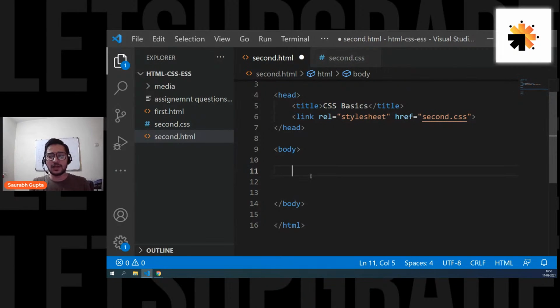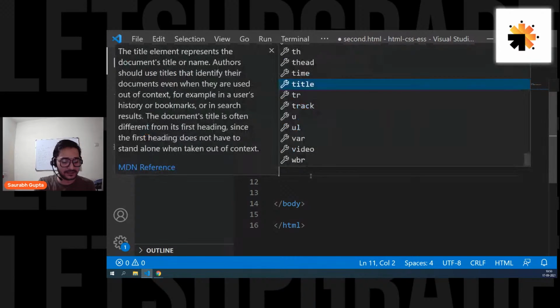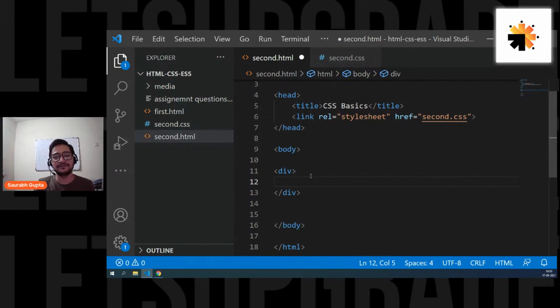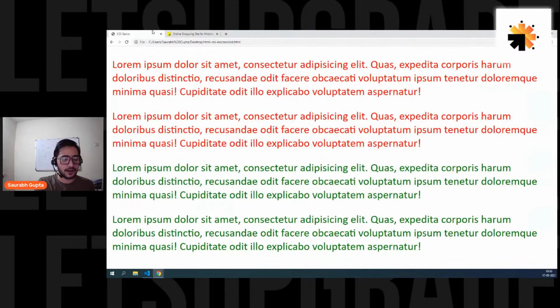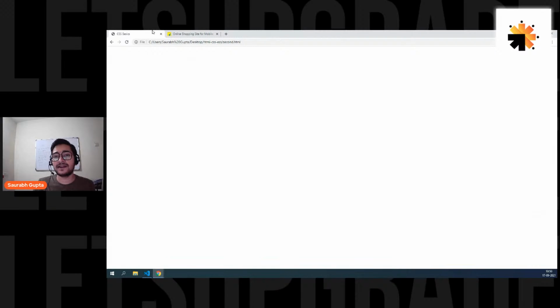Okay, guys. So now let's move ahead and see how to create containers in HTML, how to create those boxes. Now see, the output of these tags, we know that it's just going to be a box, but still we have different tags for it. For example, the first and one of the most common tags that you'll see to create a box is this div tag. Div stands for division. Okay, let's give it a class. Now see, by default it does nothing. You can see on a page, by default it does nothing. That's why we didn't learn it till now.